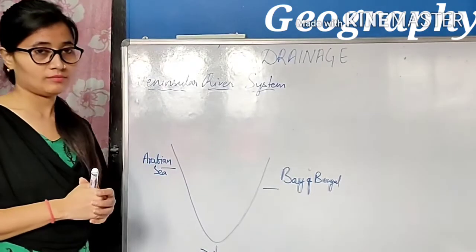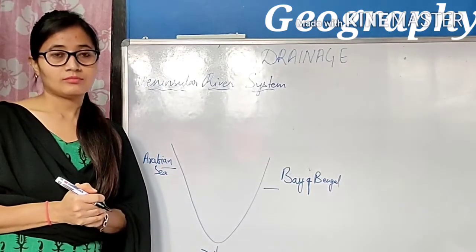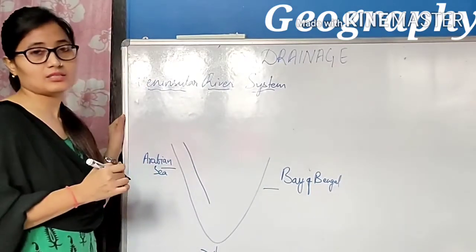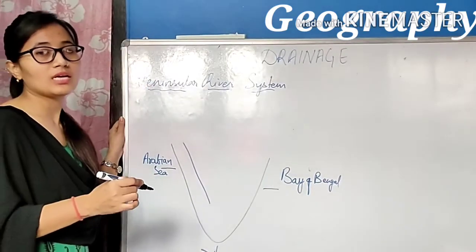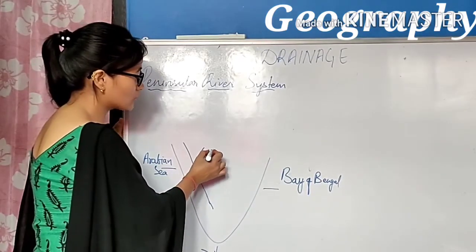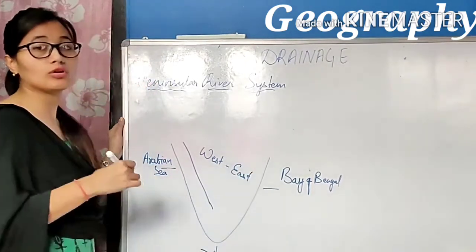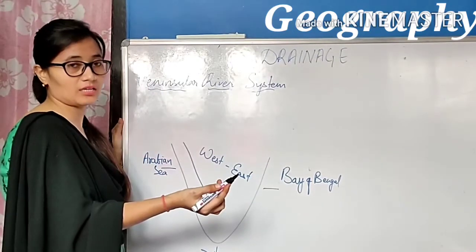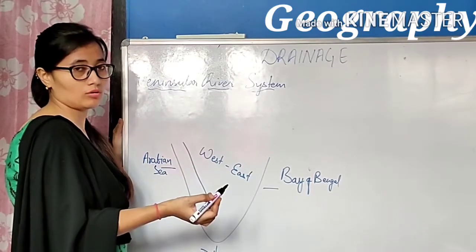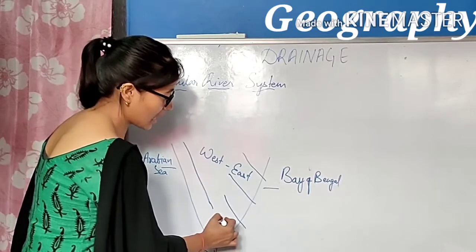The peninsular river system consists of rivers that originate in the Western Ghat. Most of the rivers of peninsular India originate in the Western Ghat and flow in which direction? West to east direction, and join which water body? The Bay of Bengal. They are Mahanadi, Godavari, Krishna and Kaveri.